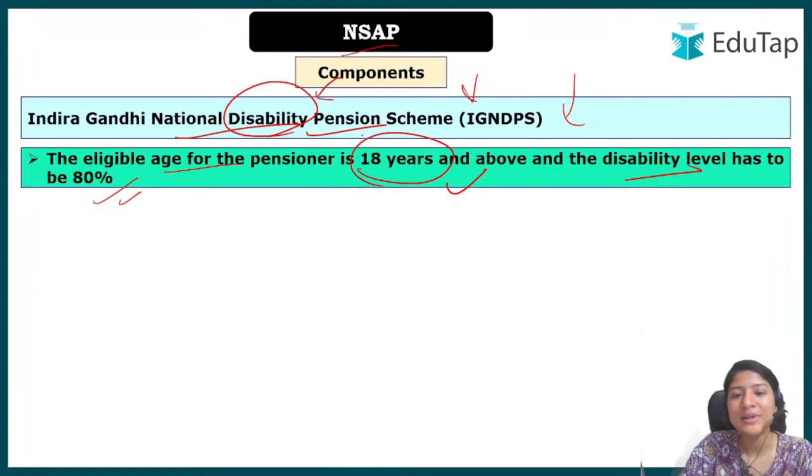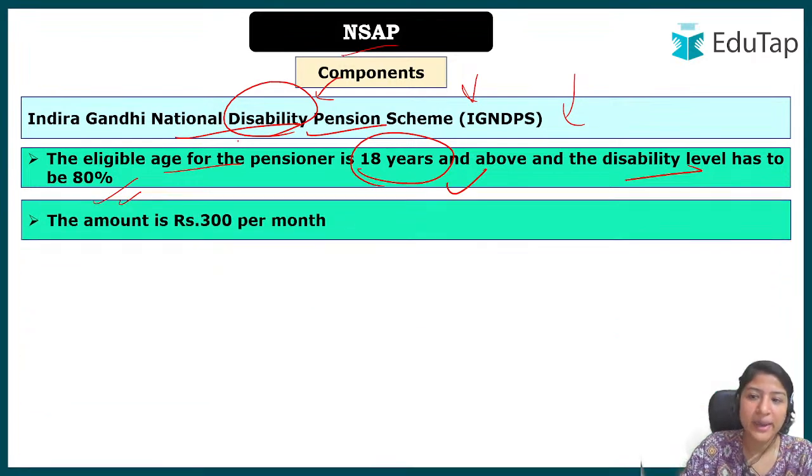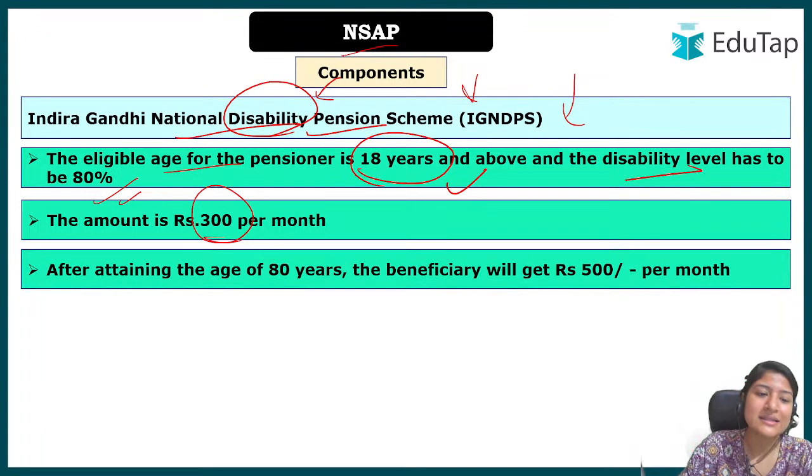Okay, so what is there in the disability pension? 18 years and above, and the level of disability should be 80%. Okay, has to be 80%. Here also the amount is rupees 300. So what we have seen in special categories, if widow was a special category, disability is a special category. Here the amount is 300 each per month, right? In this way you can remember all this data. I hope that is clear. After attaining the age of 80 years, the beneficiary gets 500. Okay, now this is similar again, so I don't think there is much confusion in remembering the data, and I really hope you are getting everything right now and you will remember everything.